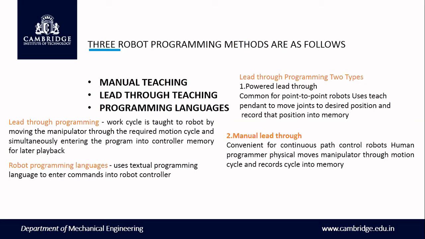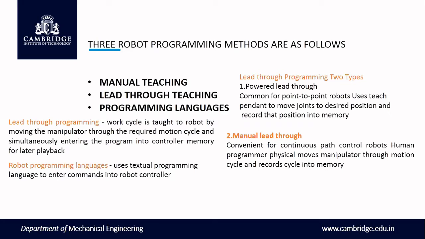Now, how you are supposed to program, or how the robots work. Actually, robots work on the basis of some programming language. There are three robot programming methods. One is manual teaching, then lead through teaching, and then programming language. There are a number of things. One is the robot programming language, then lead through programming, and then we can teach manually also.